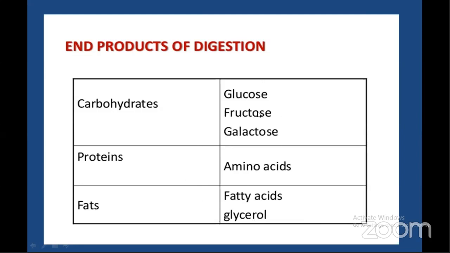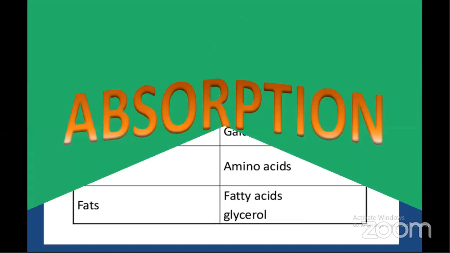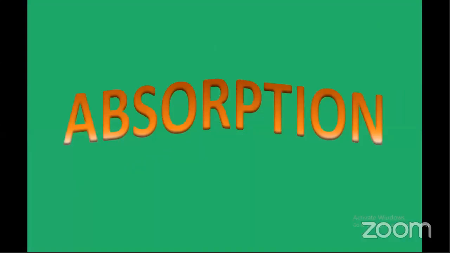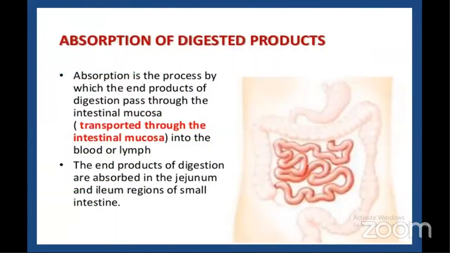What is happening to these substances? The digested food materials undergo the next process of nutrition, that is absorption. Absorption is nothing but diffusion of digested food materials from the lumen of the small intestine into the blood. So this is the highlighted portion of the small intestine, showing two different parts, that is jejunum and ileum. The end products of digestion are absorbed in the jejunum and ileum regions of the small intestine.